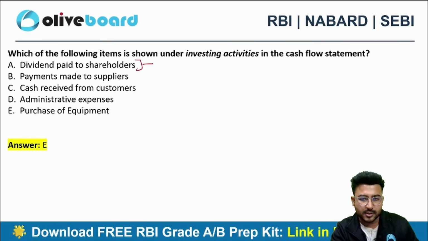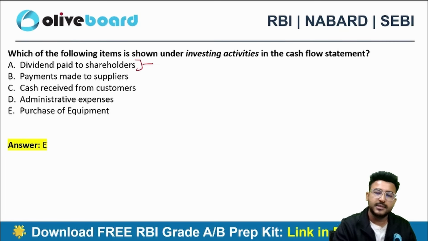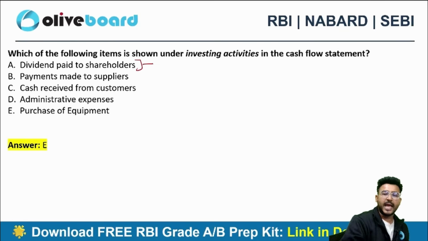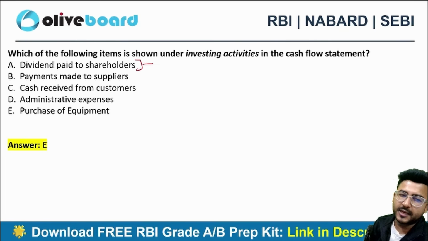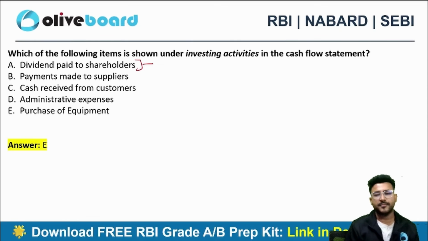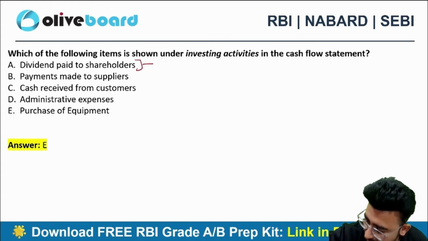Payment to suppliers, cash received from customers are operating activities. Administration expenses, salaries, electricity bills, everything is operating activity. Option E, purchase of equipment, is an investing activity.